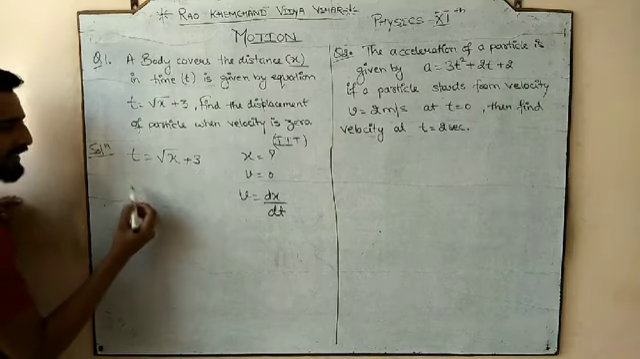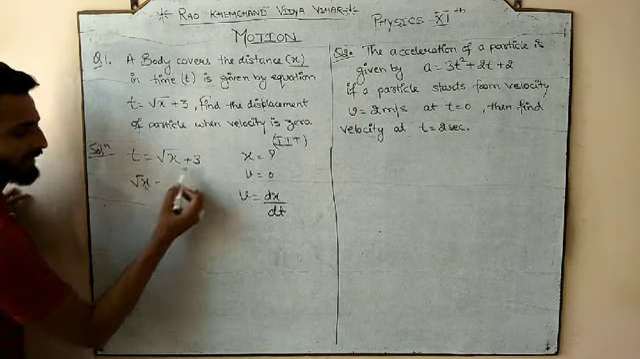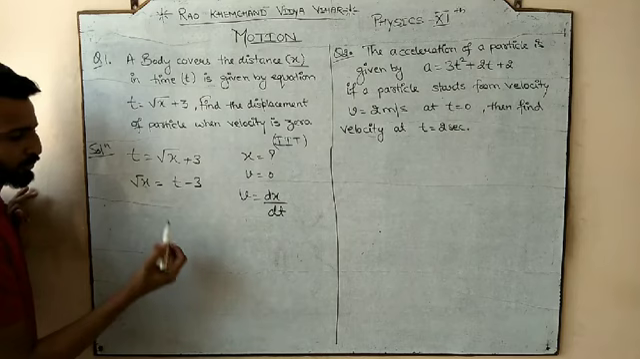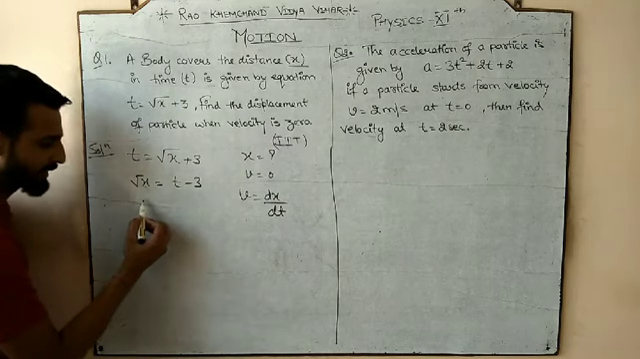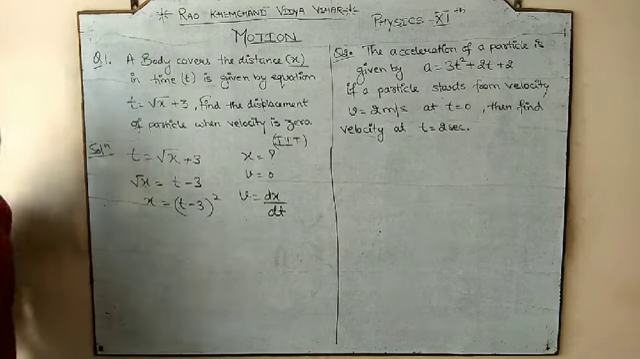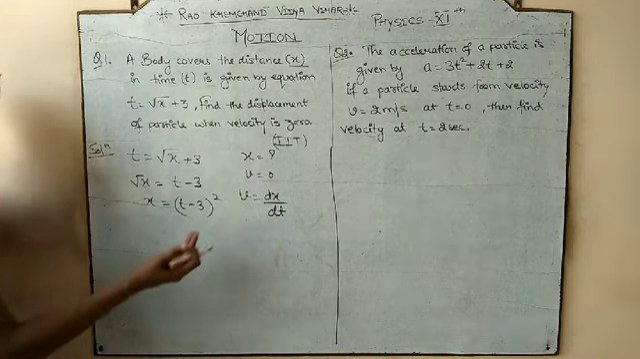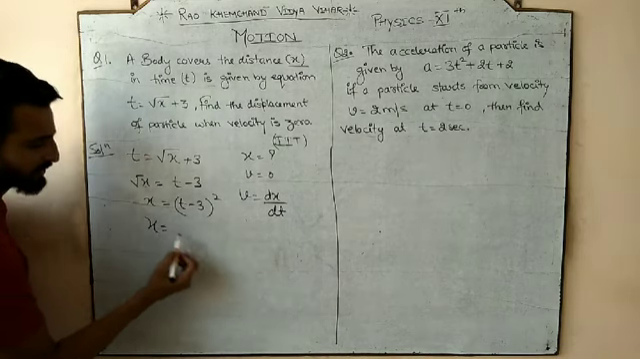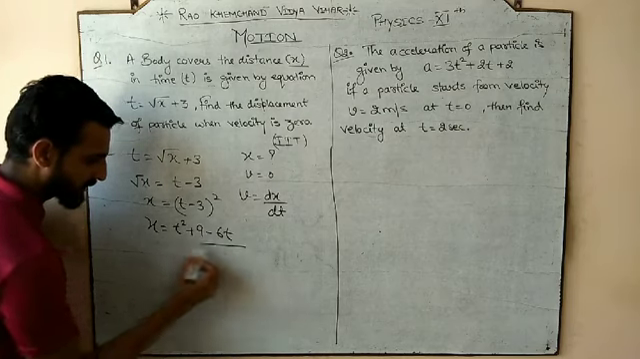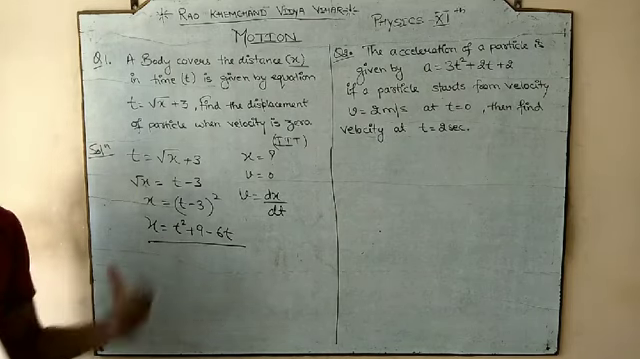So for that, if we transfer the t to that side, it would be root x is equal to t minus 3, and if we want x, we have to square both sides. If we square both sides, it would be x is equal to (t minus 3) whole square. If you want, you can go with that, or if you want to open the bracket, it is your choice. It would be t square plus 9 minus 6t. So now we have an equation for x, meaning the equation for the displacement.